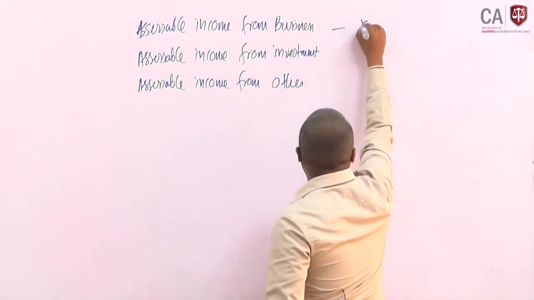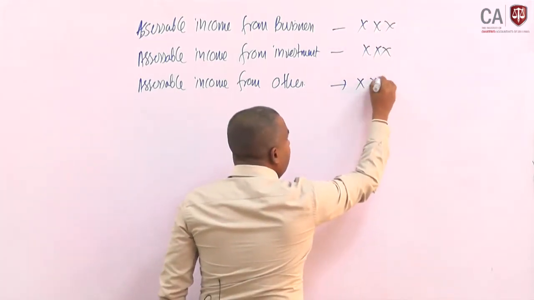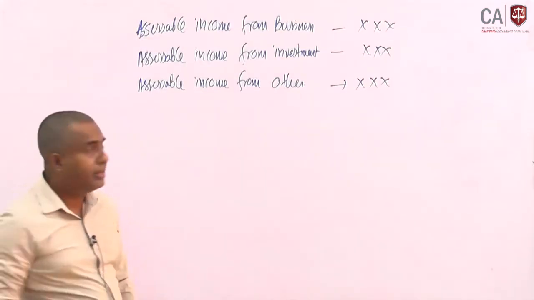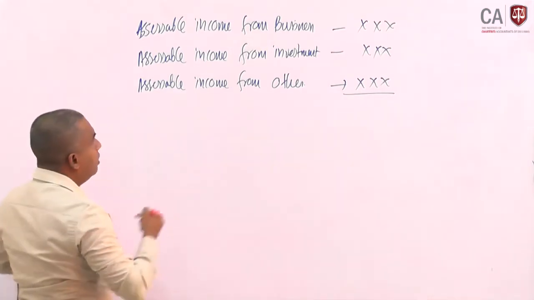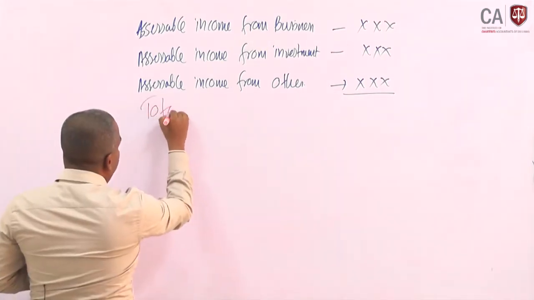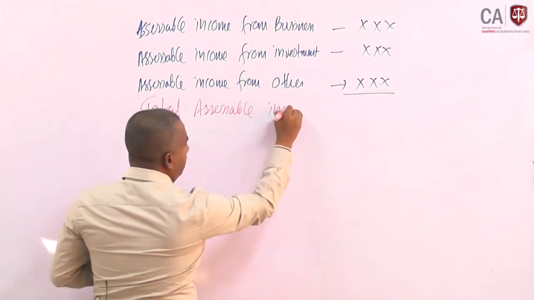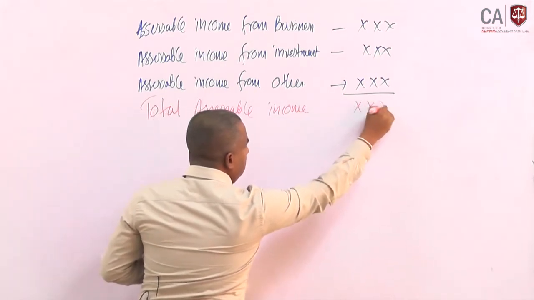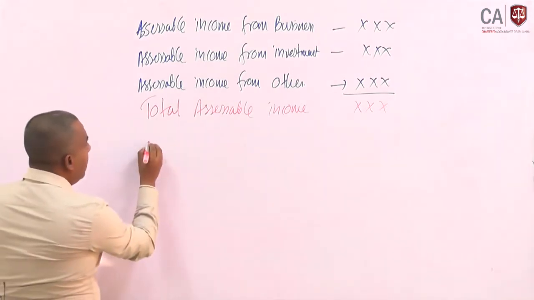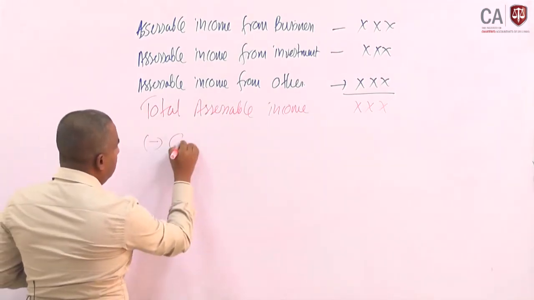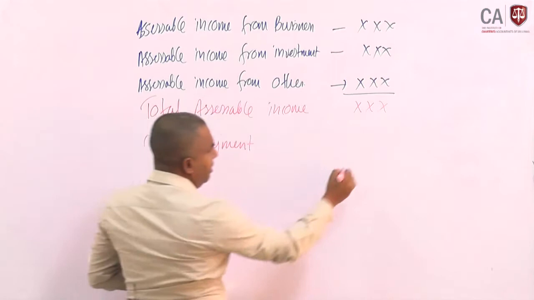Here we calculate and identify the taxable income for each source. Thereafter we can get the sum value, which we call the total assessable income. Out of this total assessable income, we can deduct the qualified payment.